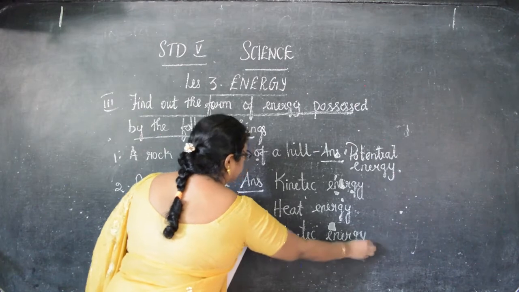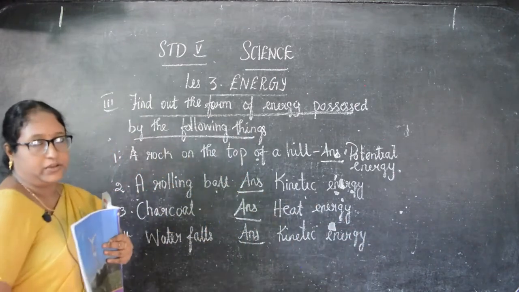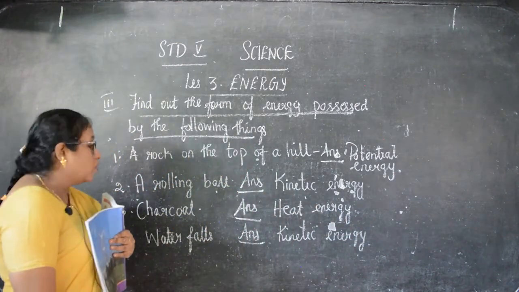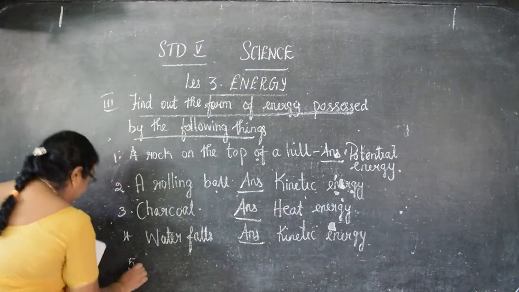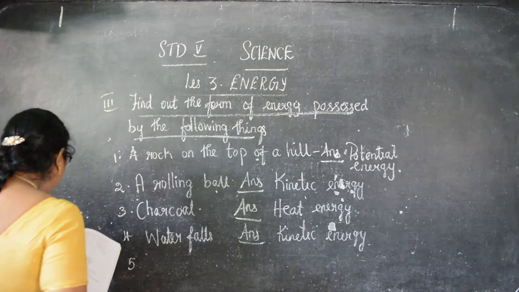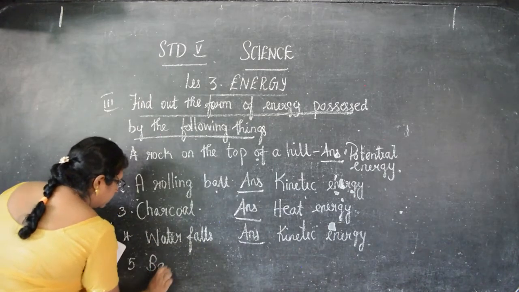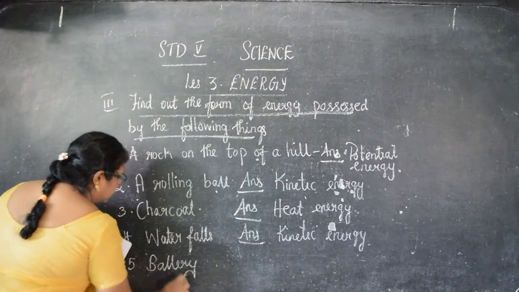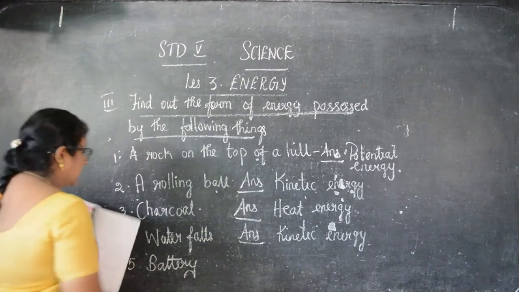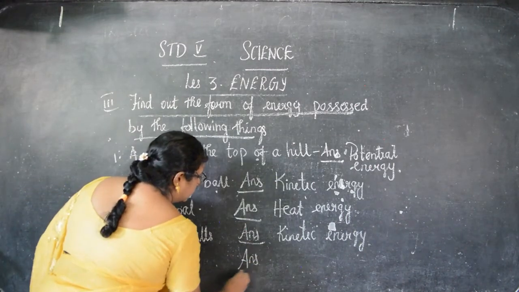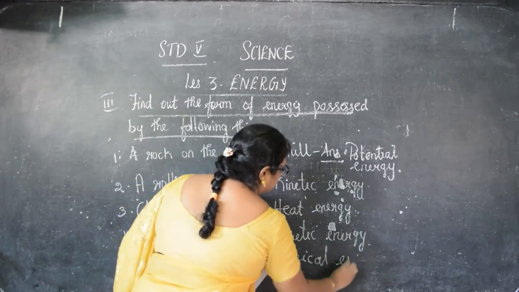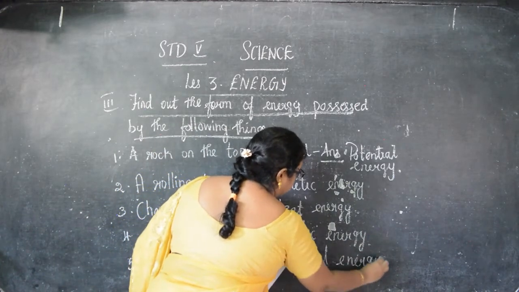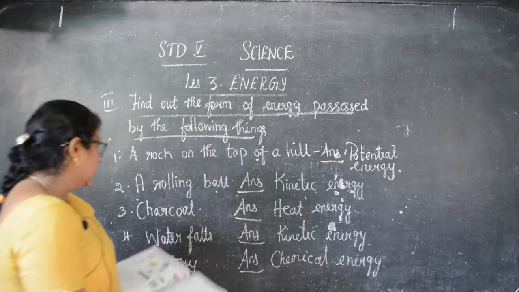So, already we have seen in the rolling ball. Okay. Now, next we have seen about the waterfalls. Answer is kinetic energy. Next is battery. So, in the battery, what will be the answer? For the battery is chemical energy. Okay, children. So, for this, the answer is chemical energy.